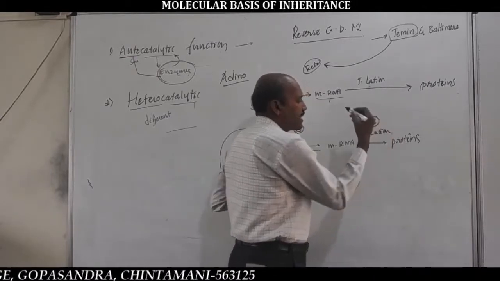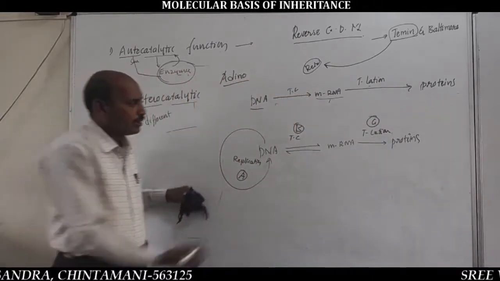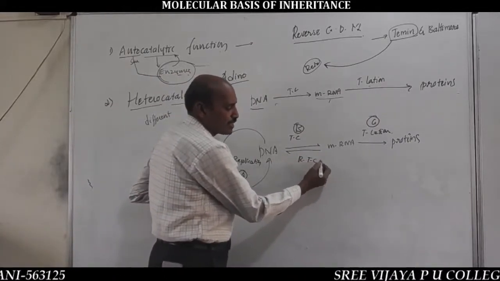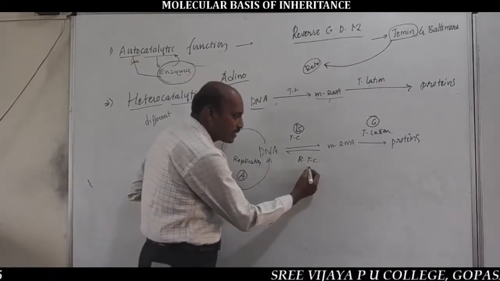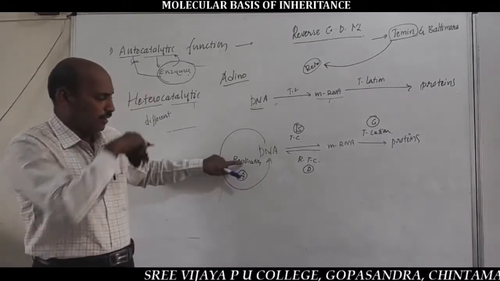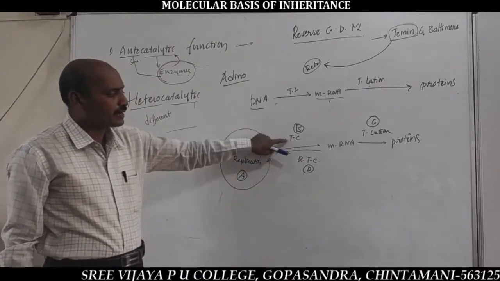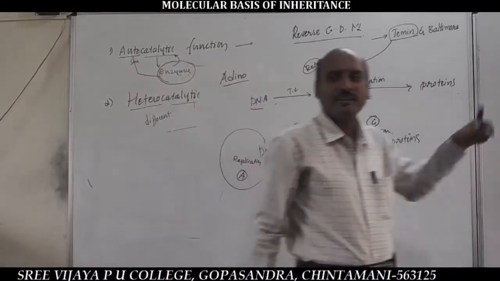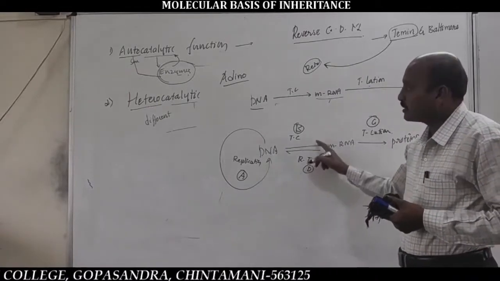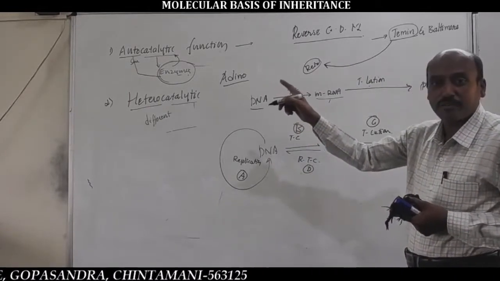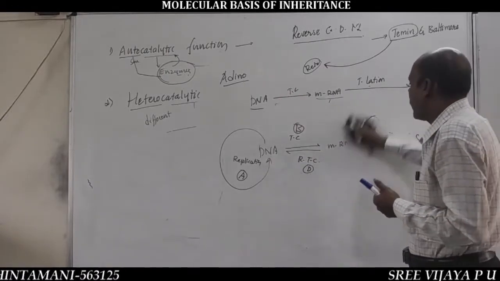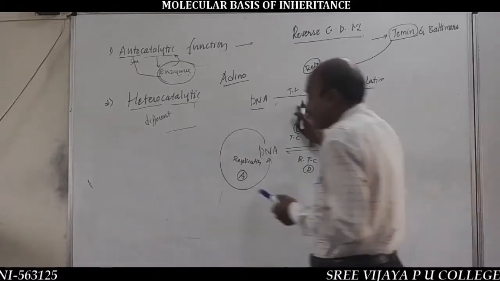This is the C statement. And from mRNA to DNA is the reverse transcription. This is referred to as the D statement. Very important. So A is replication, B is transcription, C is translation, and D is reverse transcription, also called Teminism. This condition is called the heterocatalytic function of DNA. These are the two important functions of DNA: the autocatalytic function and the heterocatalytic function.